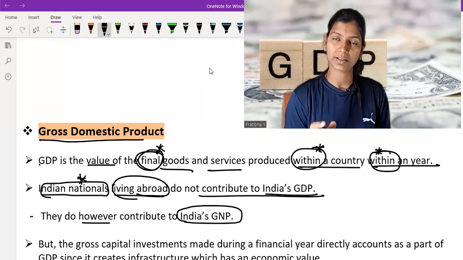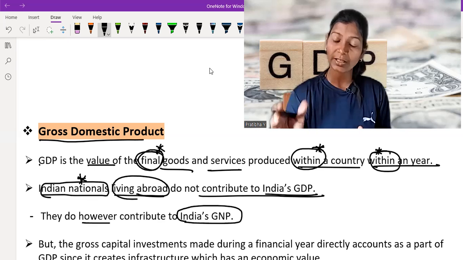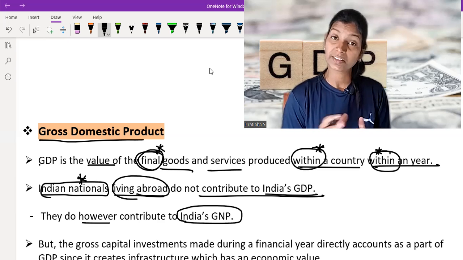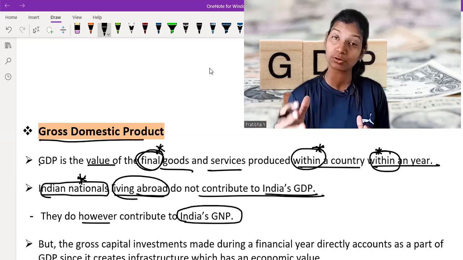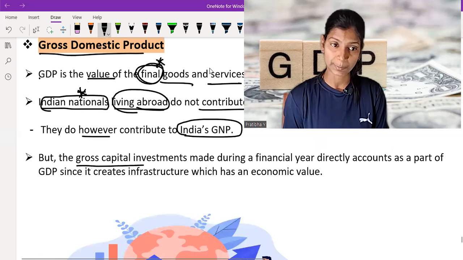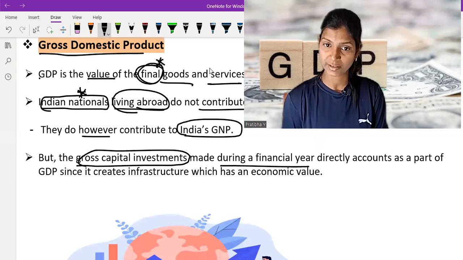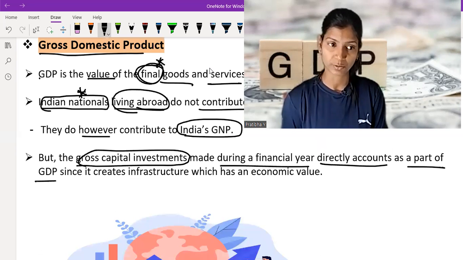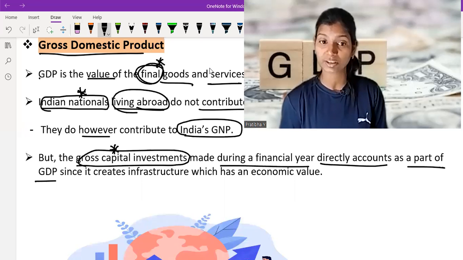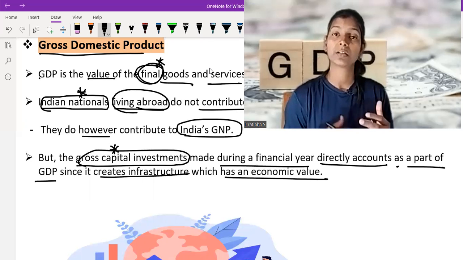Let's say Ratan Tata's company Jaguar. Any profit or goods and services generated by that company are calculated in GNP but not GDP, because they are produced outside our country. Next, the gross capital investment made during a financial year directly accounts as a part of GDP. If any foreign national or foreign country directly invests in our country, that is calculated in GDP, because it creates infrastructure which has economic value. That's why it is calculated under GDP.